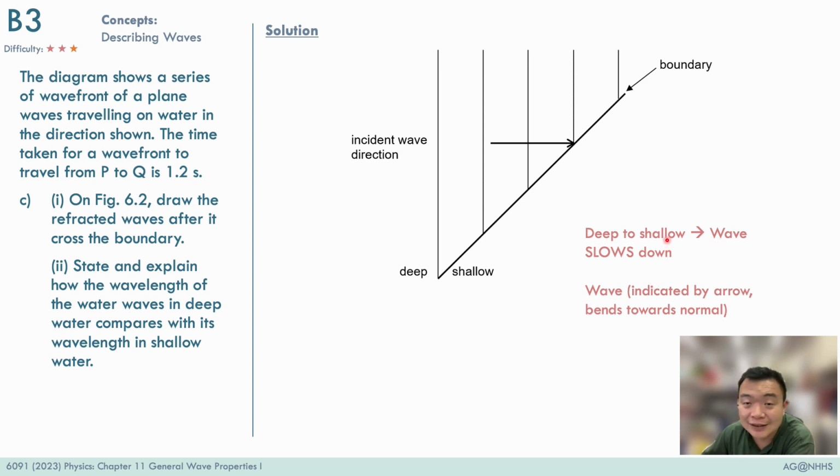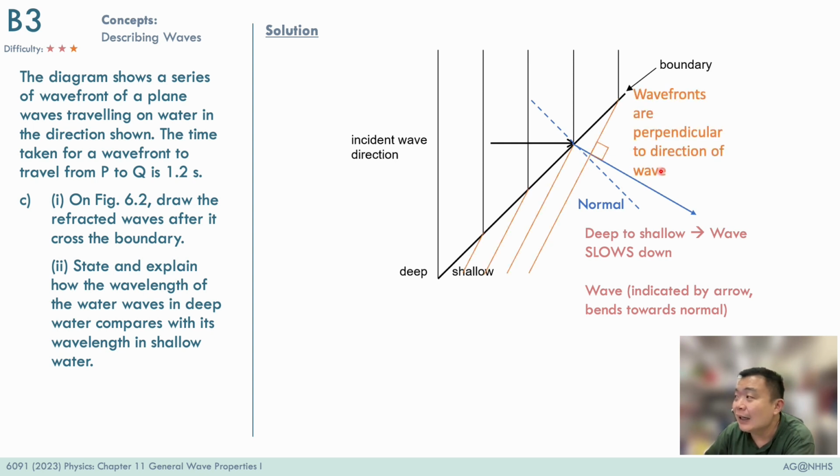When the wave slows down, for example, when a light ray slows down, the light ray actually bends towards the normal, as you have learned in the chapter on light. Same thing goes here. When the water wave slows down, as it changes medium to a shallower medium, the water wave will bend towards the normal. So by right, the water wave should go straight, but because it slows down, I draw the normal and indicate that the water wave actually bends towards the normal. So this is the blue arrow that I just reconstructed.